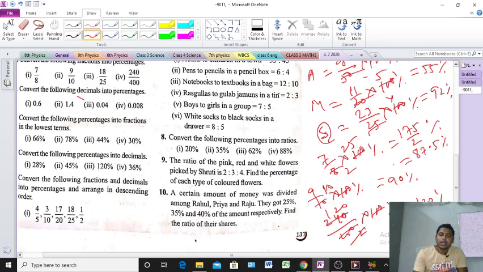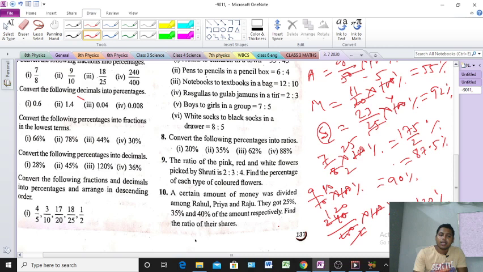Read the question, everyone. Convert the following decimals into percentage. Decimal is given. We convert into percentage. So percentage means how to convert into percentage means only multiplication by 100, no. So here also same process, we will multiply by 100. So 0.6, first question, see, 0.6 into 100.